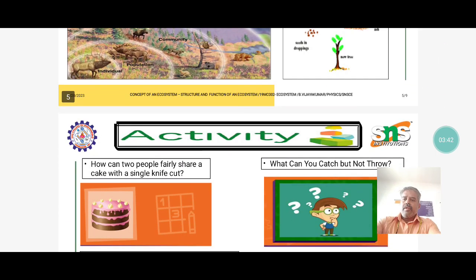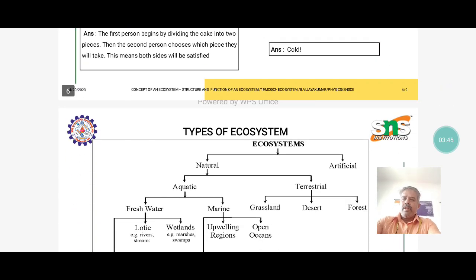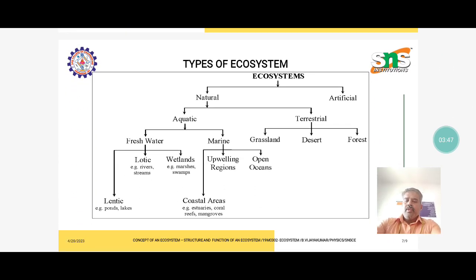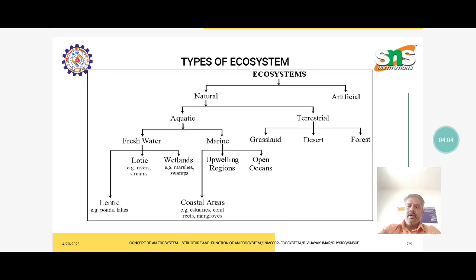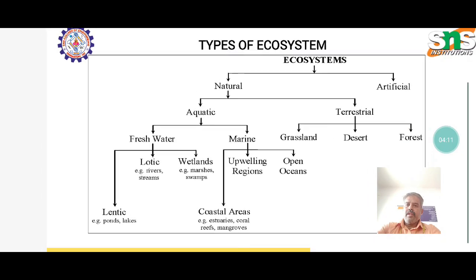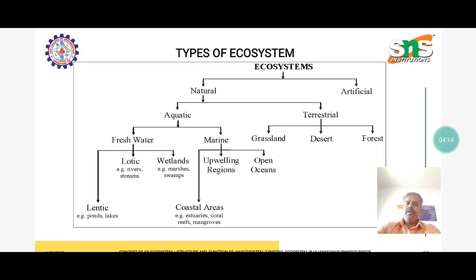The next is the types of ecosystem. The types of ecosystem are natural and artificial. The natural is formed in two types: aquatic and terrestrial. The aquatic is freshwater and marine. The terrestrial is grassland, desert and forest. Then some subcategories of aquatic, of different natures, I mentioned in this slide. So the ecosystem is generally classified in two types.